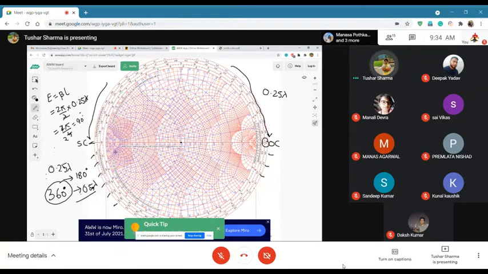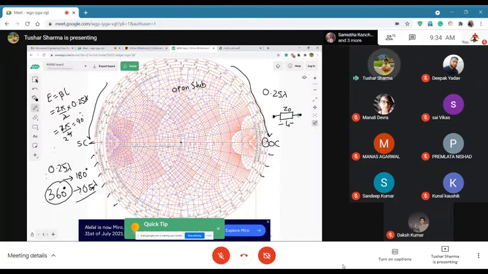Now when we talk about open stub and short stub, okay, so open stub is nothing but, you have a transmission line which has Z naught, and say it has L1. So this is my transmission line.